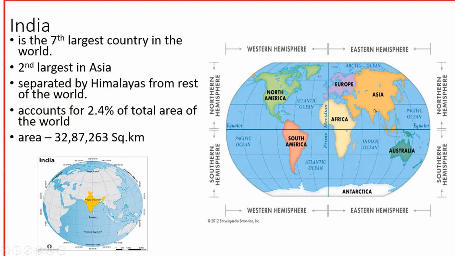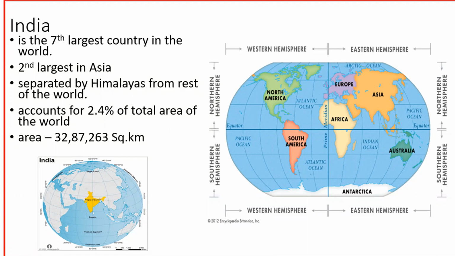Now see, where is India? It is in South Asia and it is located just above the equator, that is to the north of equator, and it is situated to the east of prime meridian. So we can say that India is in the northeastern hemisphere, and India is the 7th largest country in the world and it is 2nd largest in Asia.